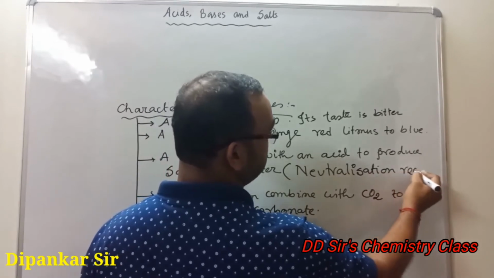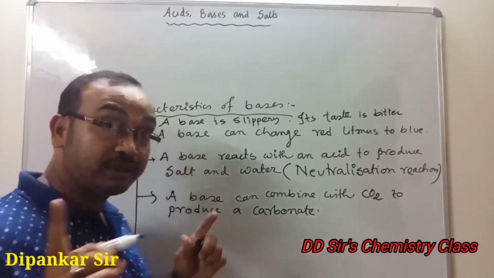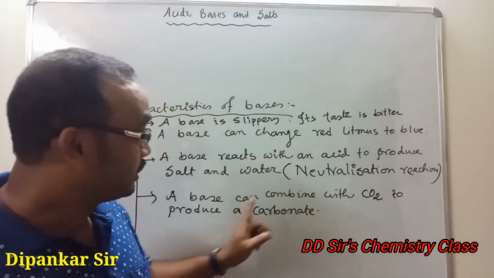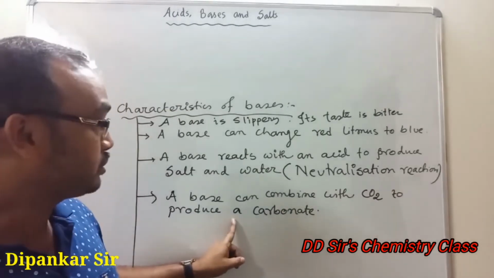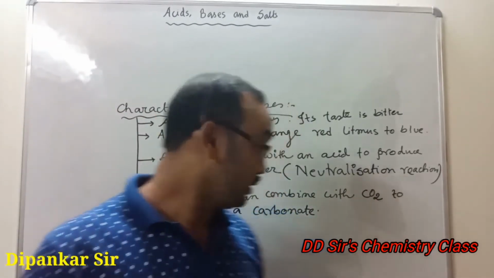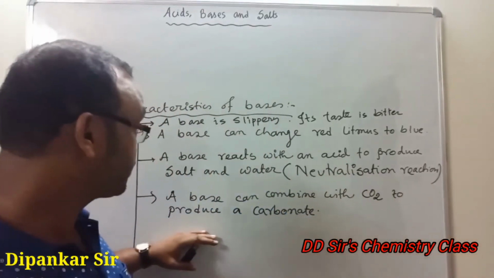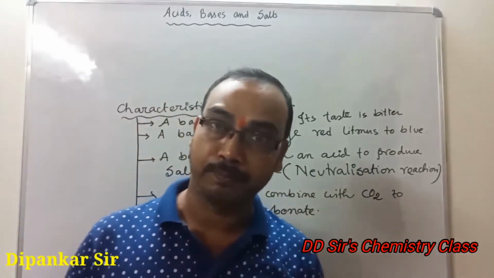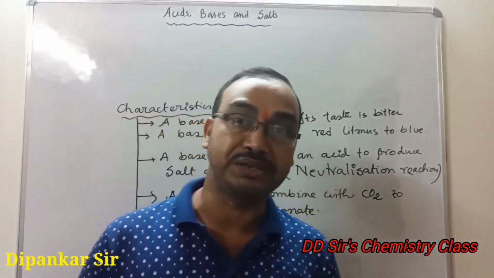Another chemical property: a base can combine with carbon dioxide to produce a carbonate. Clear? So these are some characteristics of bases.